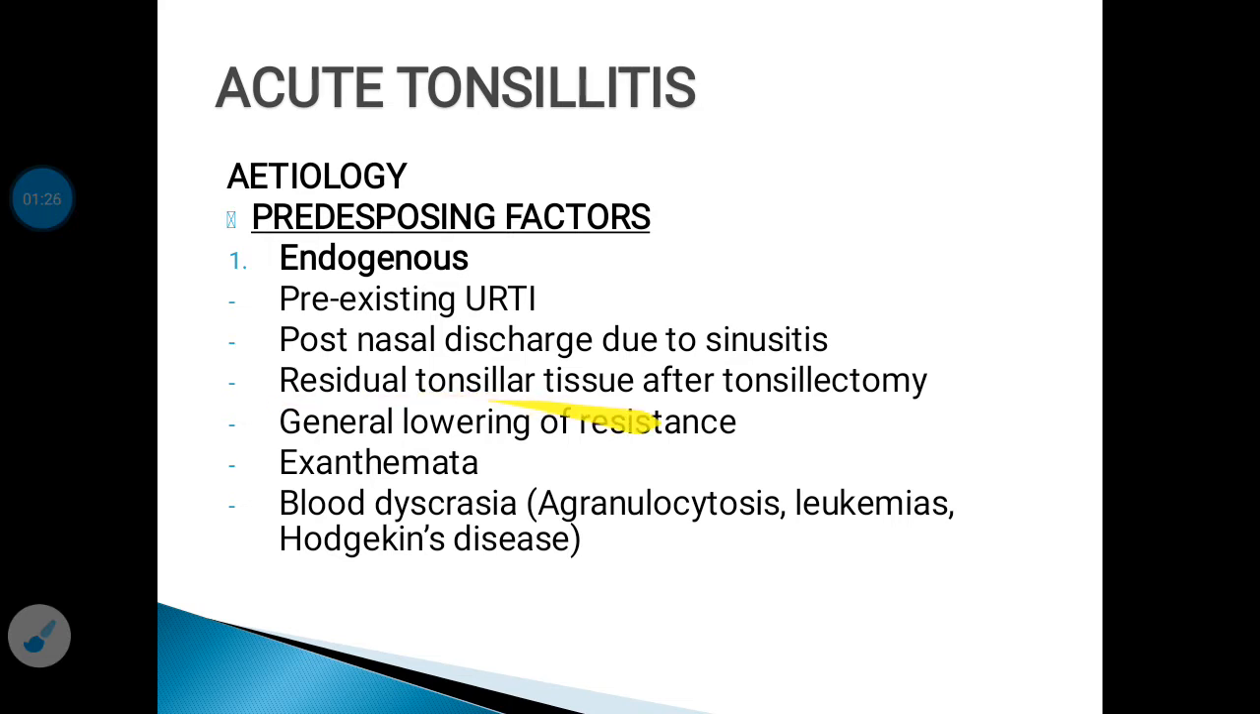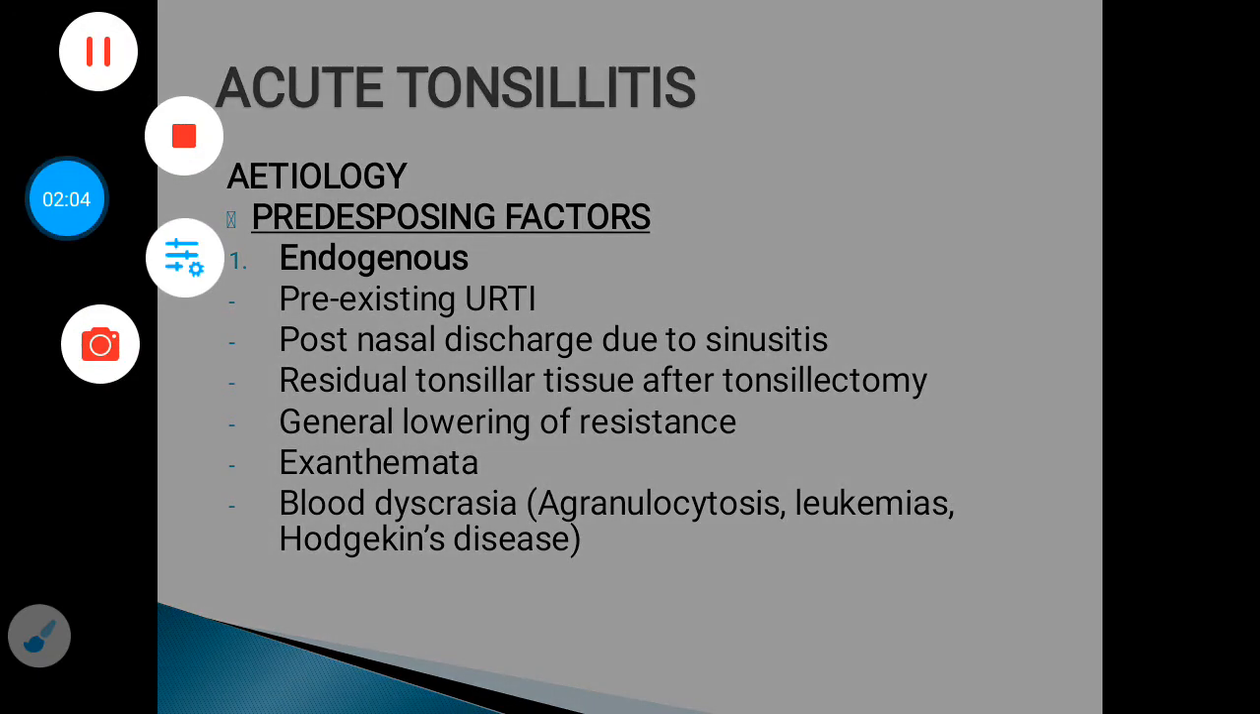Another factor is residual tonsillar tissue after tonsillectomy. Lowered general resistance is another factor, due to which the tonsils get infected. Another factor is exanthematous infection, in which, as a part of the infection, tonsils get affected. And in blood dyscrasia like agranulocytosis, leukemia, Hodgkin's disease, the person has more chances of developing infection and may get tonsillitis.